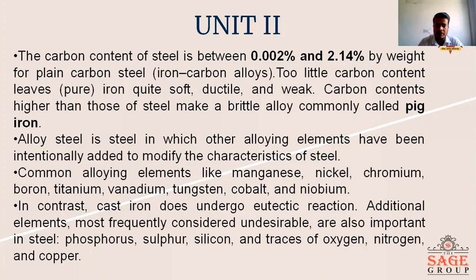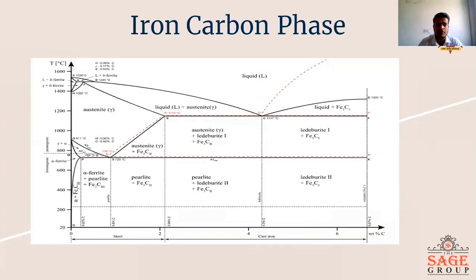The common alloying materials are manganese, nickel, chromium, boron, titanium, vanadium, tungsten, cobalt, and lithium. In cast iron, when it goes through the eutectic reaction, the additional components added are phosphorus, sulfur, silicon, oxygen, and nitrogen, which help in the blast furnace process.